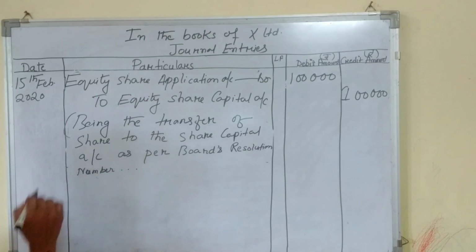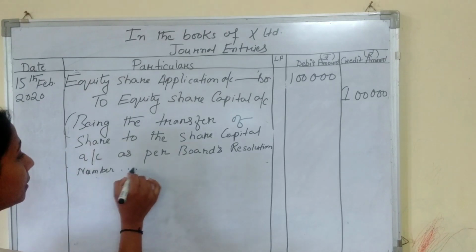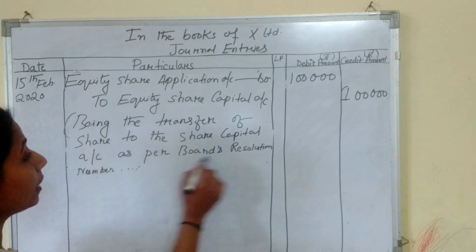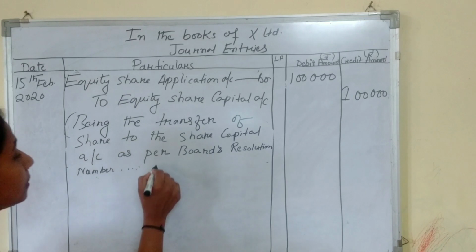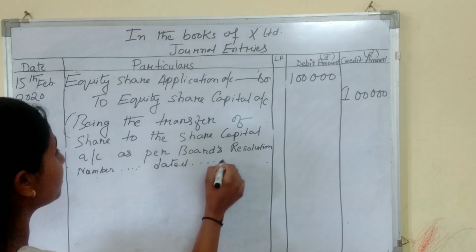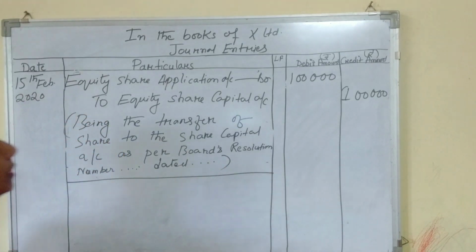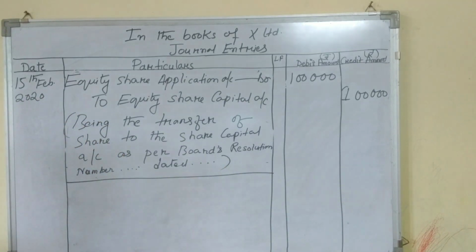Here you write the number if it is written in the question, and if not, then put some dots. As per board's resolution number, then write the date if it is mentioned in the question. If not, then no need to write. So this is the second journal entry. So students, this is a simple question, and in this question we have seen two journal entries.